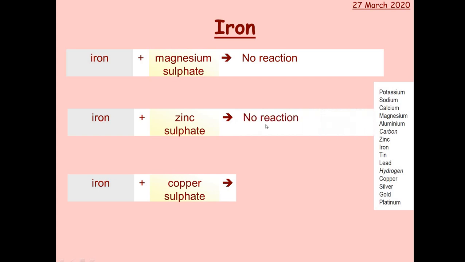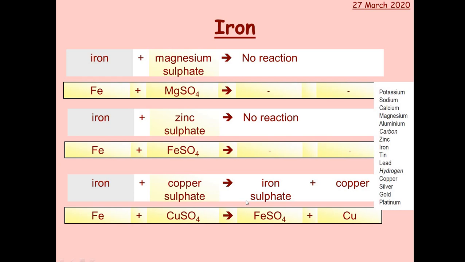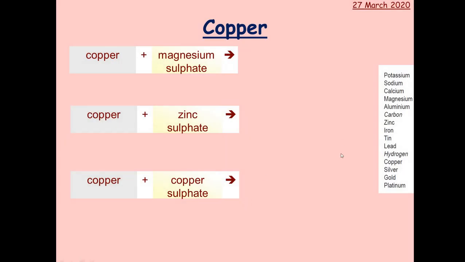Last one, iron and copper sulphate. Well, iron is more reactive than copper, so iron will knock copper out of its compound and form iron sulphate and copper. And finally, copper is less reactive than magnesium, zinc, and iron, and copper is the same as copper, so none of these will react.